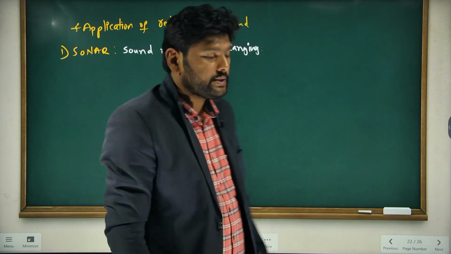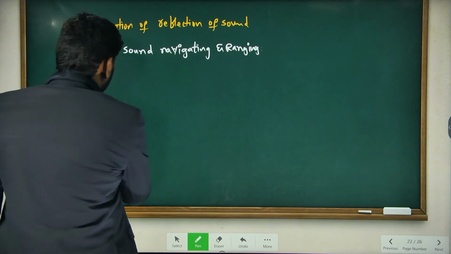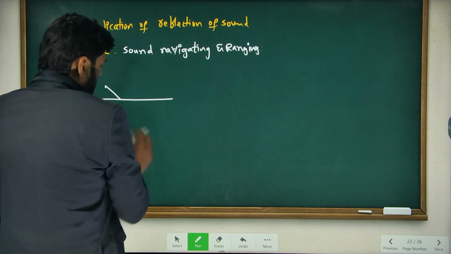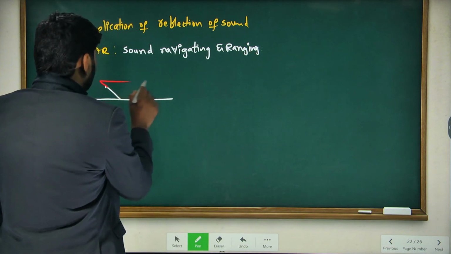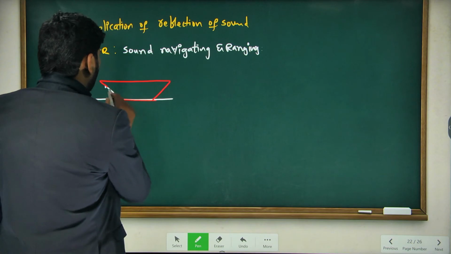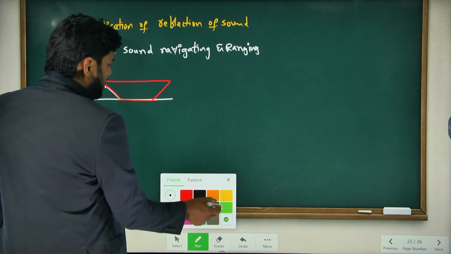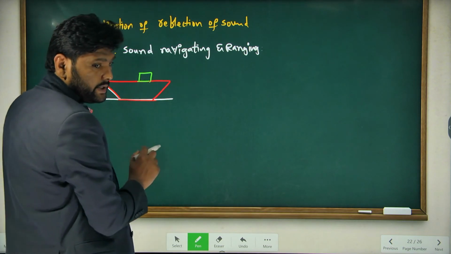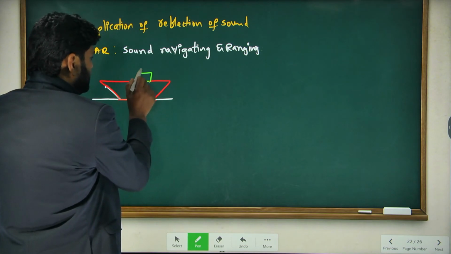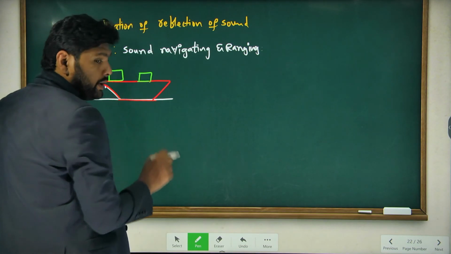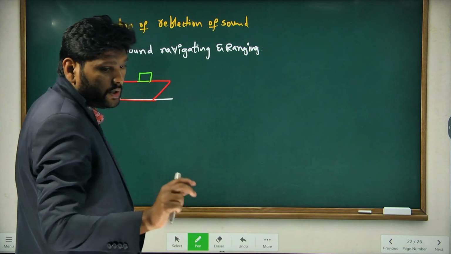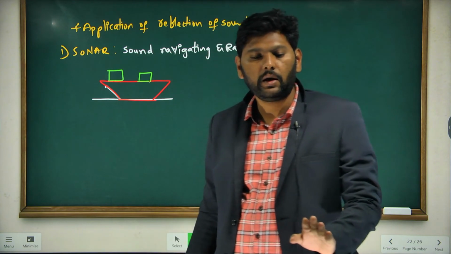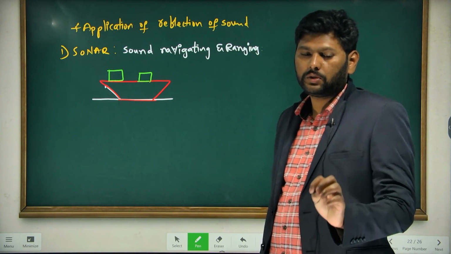Let us see. For example, this is the level of the sea, and here we have a ship. In this ship we have a sonar system with one receiver, the detector, and one producer, the source.